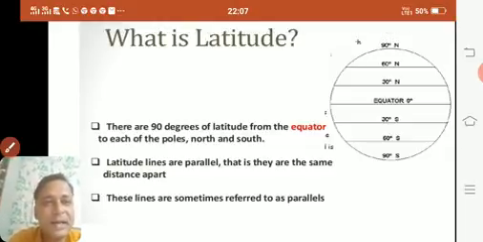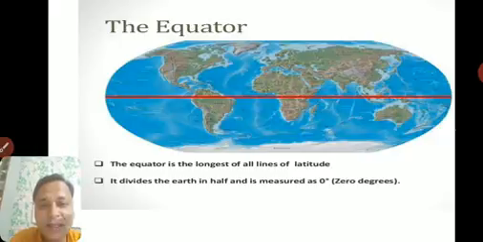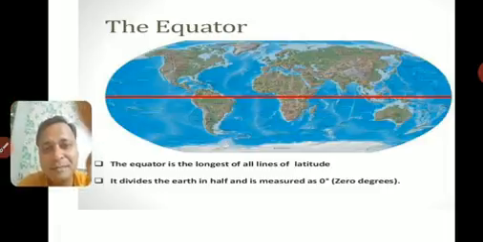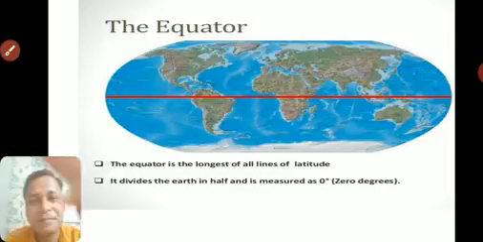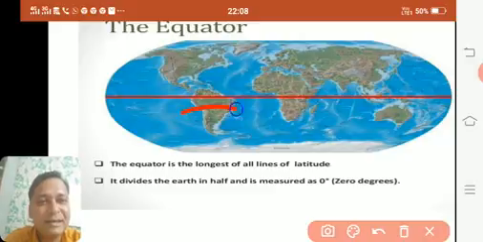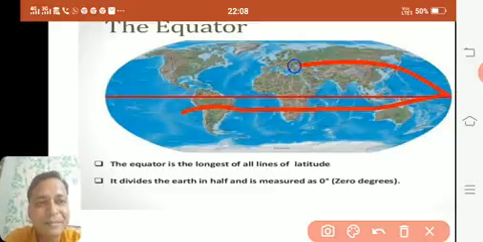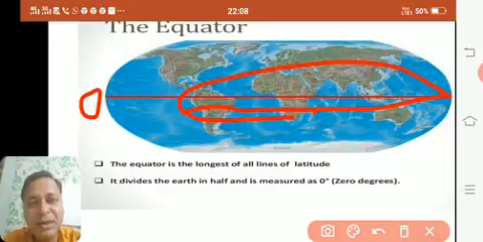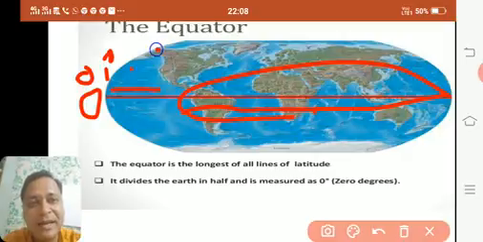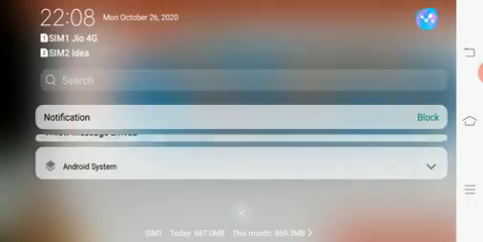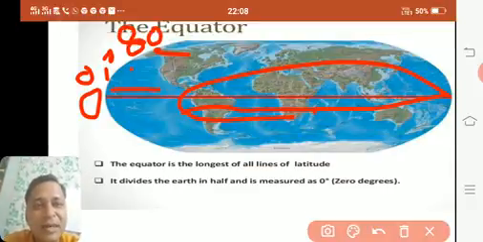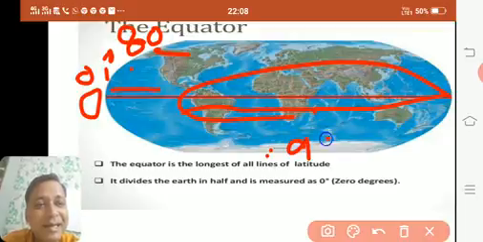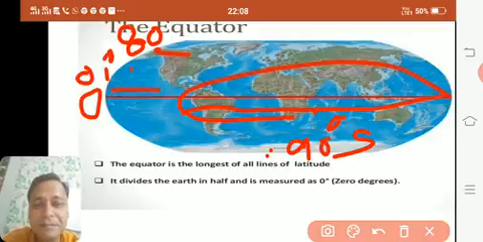Okay, now going ahead, the equator. The equator is the main parallel or the longest parallel, and the degree is 0 degrees. Can you see here? This red line is the equator. This is placed at 0 degrees. Now if I go upside, it will be 1 degree north. If I go somewhere here, it will be around 80 degrees north. If you come here at this end, it will be 90 degrees north or south, right?